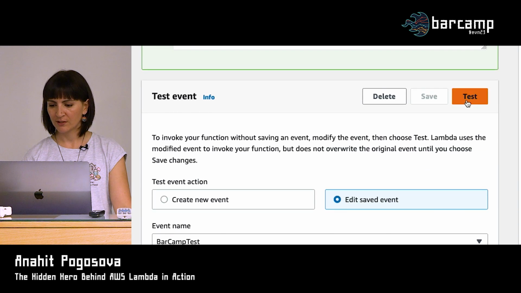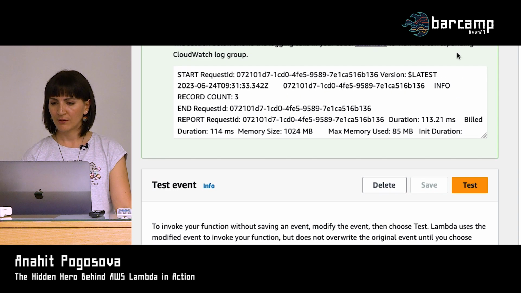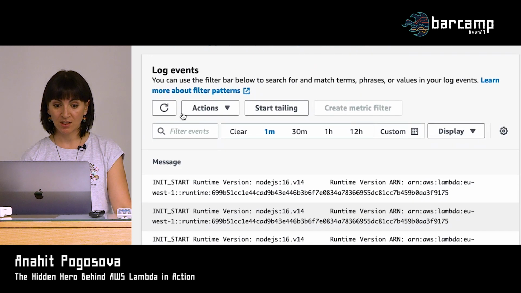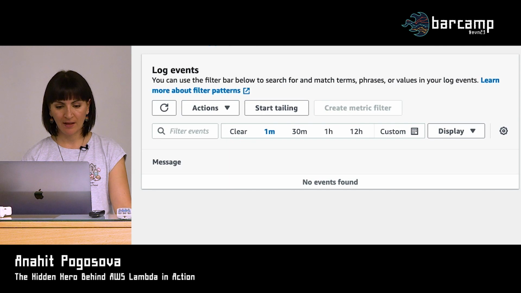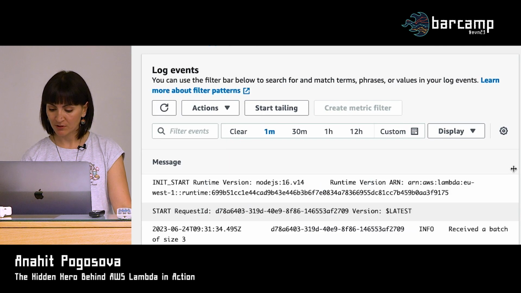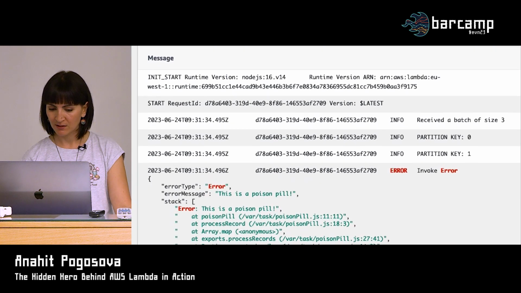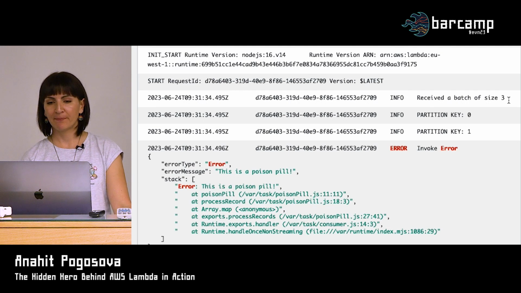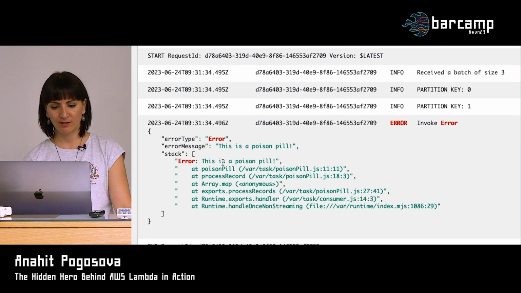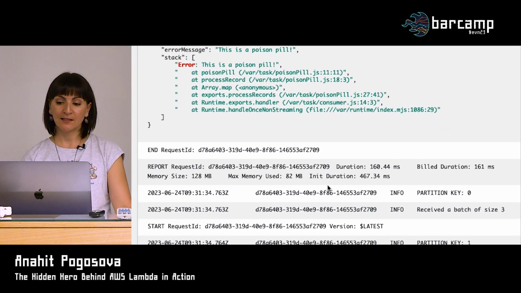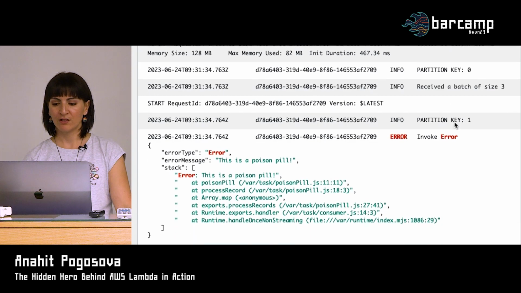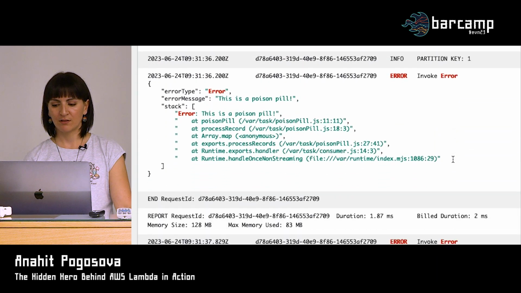Here we go, we test. And we send the 3 records, and then we go through to the logs and hope that this time it's faster for some reason. Of course, log propagation takes some time, but luckily the internet here is even slower than the log propagation, so we are fine. So here we are. We received the batch of size 3, and then we printed the first partition key, and then the partition key 1 threw an error. We said, oh, sorry, this is a poison pill. And it doesn't continue from there because Lambda threw an error. But then there is one more retry, partition key 0, throw an error, partition key 0, throw an error. Oh, you see the point.